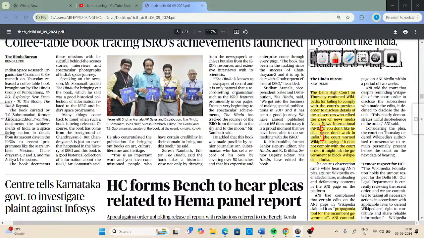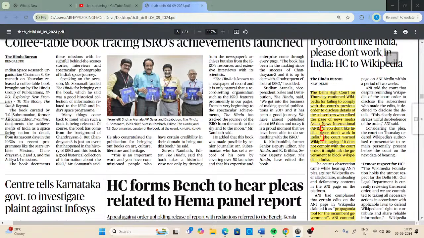demanded, in Wikipedia, you have this particular feature that a subscriber can edit the information about anyone present on Wikipedia. So High Court was demanding the name or the details of the subscriber who changed the information about Asian News International (ANI) on the Wikipedia page. Wikipedia was not complying with this direction of the High Court, and in response to this, the statement was made by the High Court: if you don't like India, please don't work in India.